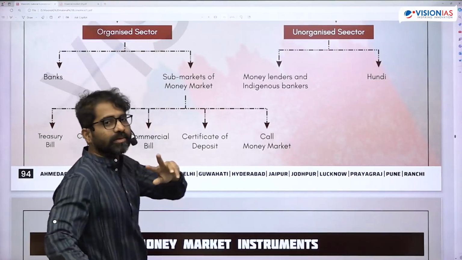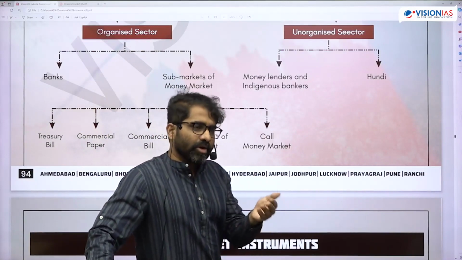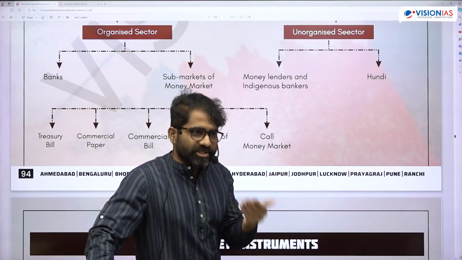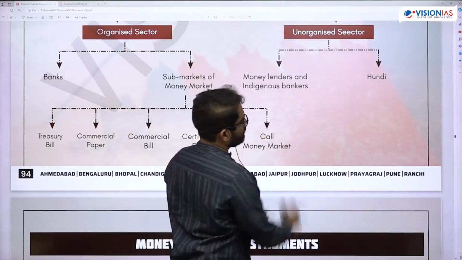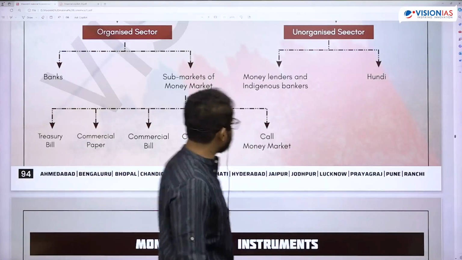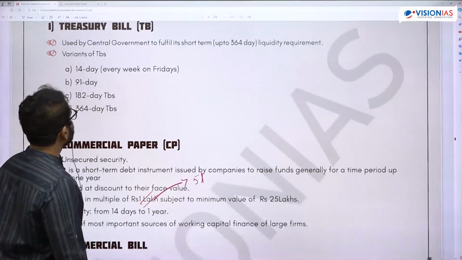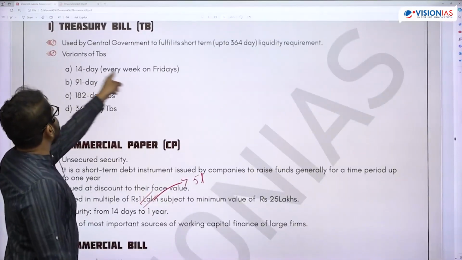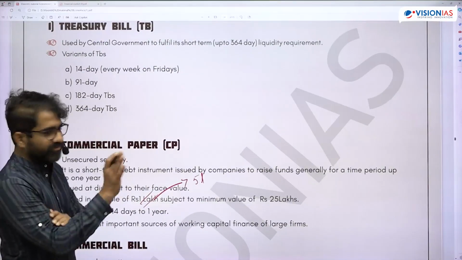That means banks are borrowing among themselves for a short-term period. 1 day, you call it call money, up to 14 days notice money. This is also interbank borrowing. This you know, money lender, hundi. Hundi is what? Commercial bill. You don't have this 14 now. Remove that 14.